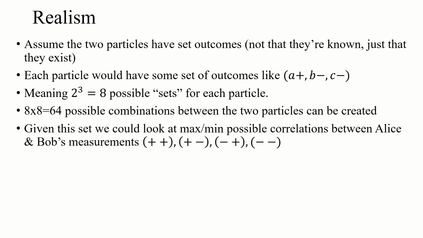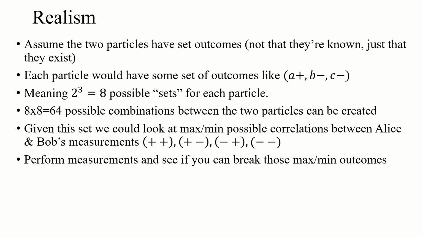If we randomly select an A, B, and C between Alice and Bob, Bob would have measured this, you would have measured that, and you could analyze this and get those correlations and predict the range of possible correlations Alice and Bob could have, right? Then you perform all those measurements and you see if you're within that range, right? And if you are, local realism can still explain these types of measurements. If you're not, you have violated that.